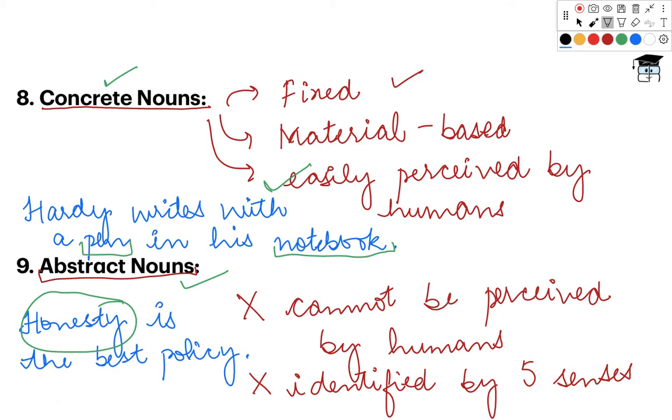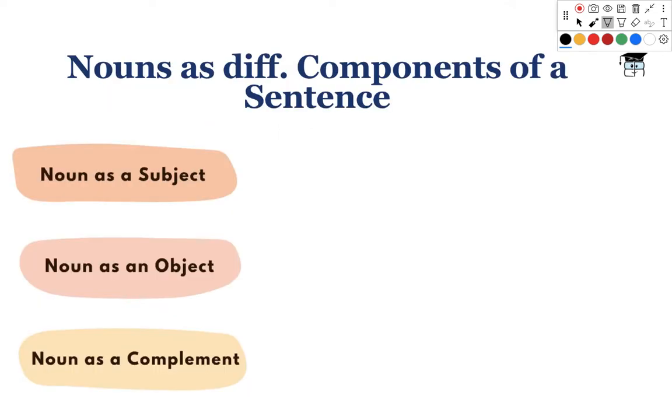Okay students, I hope all of these 9 types of nouns are now clear to you. Let's move on to the next topic, which is nouns as different components of a sentence. Now there are major 3 components a noun can represent. That are noun as a subject, noun as an object, and noun as a complement. Let's dive into details of all 3 components to understand better.